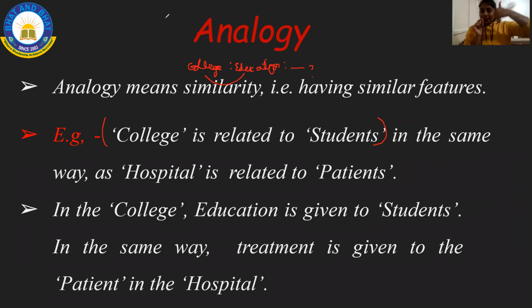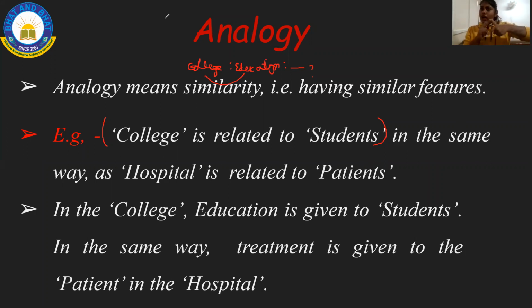See, this is college and student. So you have to think what is the relationship between college as well as students. In the college they'll give education, or we go to college to get education. Like that, they will give hospital and they'll give a dash. So now you have to get a logic for these two. The logic is what it gives or what we will get.